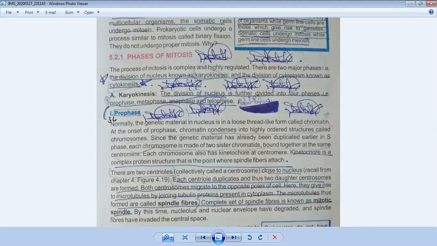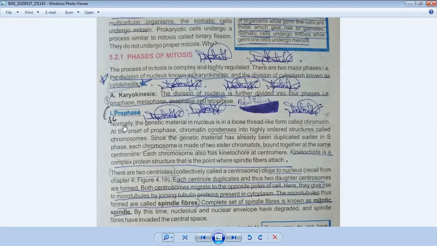What is karyokinesis? The division of the nucleus is further divided into four phases. You can also see, follow my hand. These are prophase, metaphase, anaphase, and telophase. These are the four stages of mitosis. In these four stages, the prophase is very important, and it has the longest time period. What happens in the prophase?